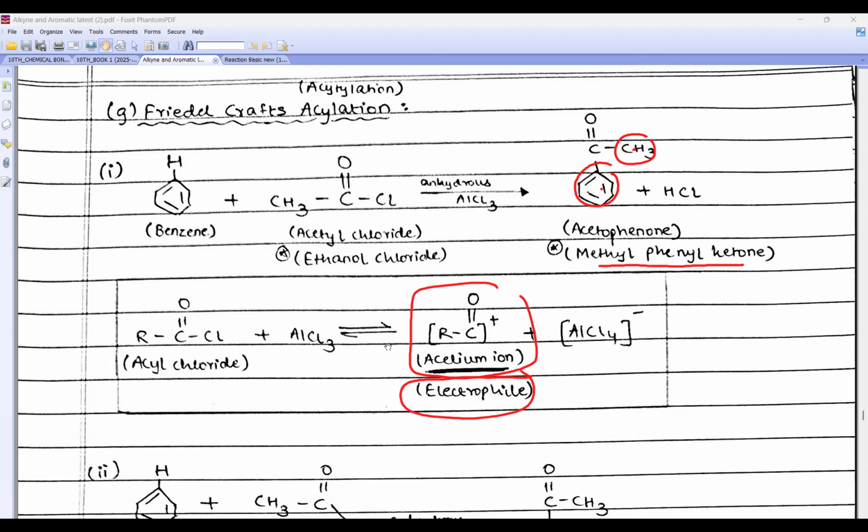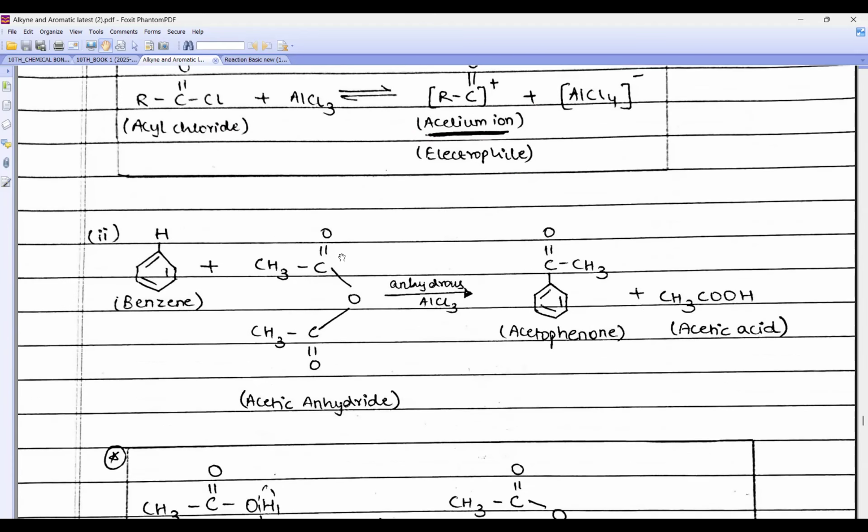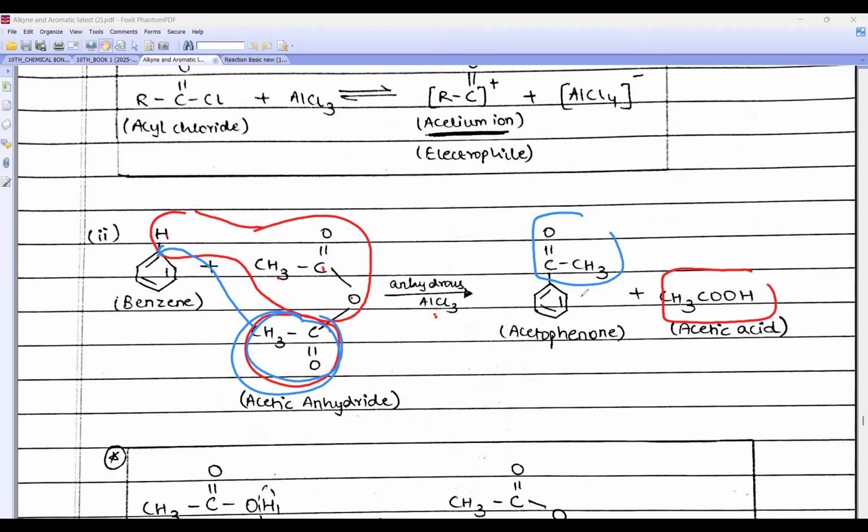Now, beta, instead of acetyl chloride, I am going to use acetic anhydride. Zoya, beta, this is acetic anhydride. Again, I am taking anhydrous AlCl3. So what will happen, beta? Here, this part will go. So what I'll get, Zoya, CH3COOH. Can you see? And this acylium ion will attach in place of hydrogen. Look, the acylium will attach here, and I get acetophenone.